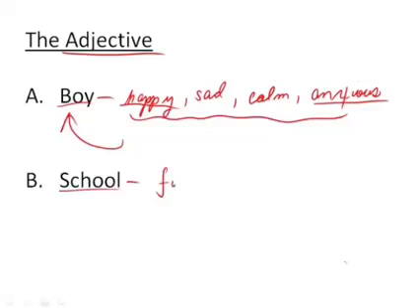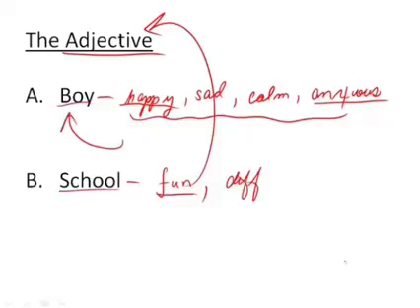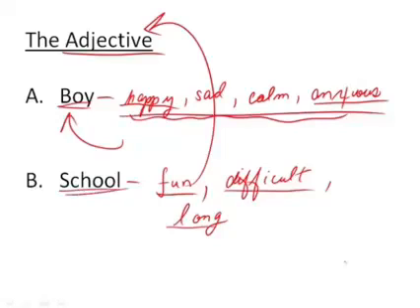School could be fun. School is fun. That word fun is describing school. So therefore, fun is an adjective. How else could you describe school? Well, maybe school is difficult for various reasons. But remember, as long as this word can be used to describe something, it is an adjective. So school can be fun, school can be difficult, or school can just seem like it goes on forever. School is long, never seems to end. So again, these words here are all adjectives describing, in this case, the noun boy up here with these guys, and down here school with these guys.